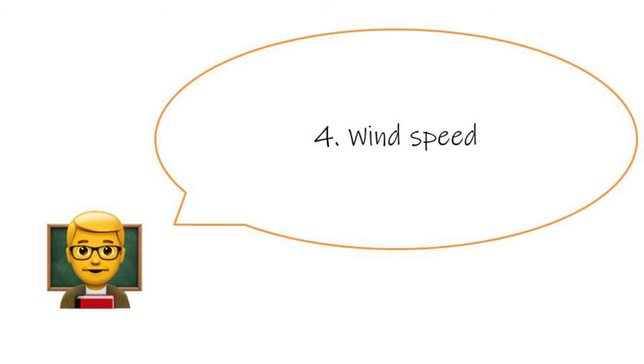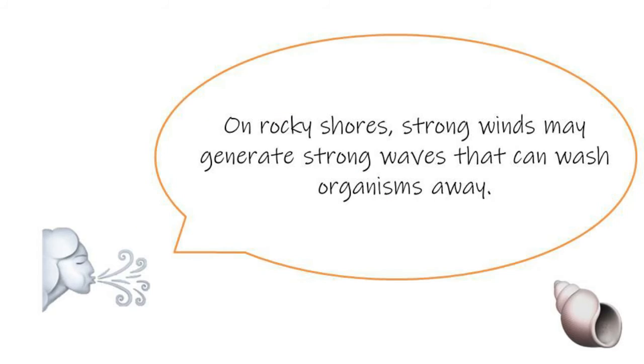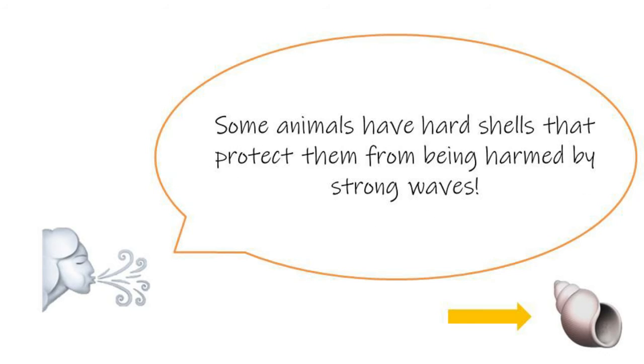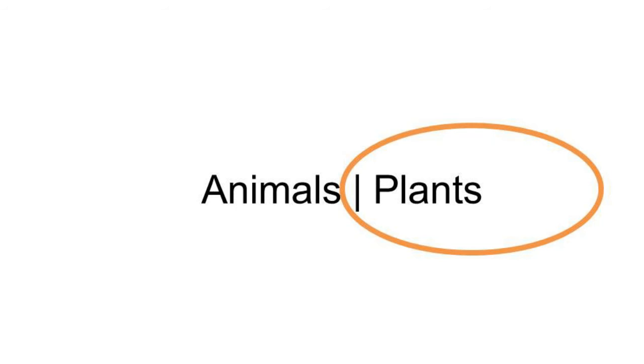Wind speed is also an abiotic factor, and wind speed affects animals. On rocky shores, strong winds may generate strong waves that can wash organisms away. To avoid this problem, some animals inhabiting rocky shores, for example chitons and limpets, have muscular feet that attach themselves firmly onto the rocks. Some animals have hard shells that protect them from being harmed by strong waves. On the other hand, wind also affects plants.